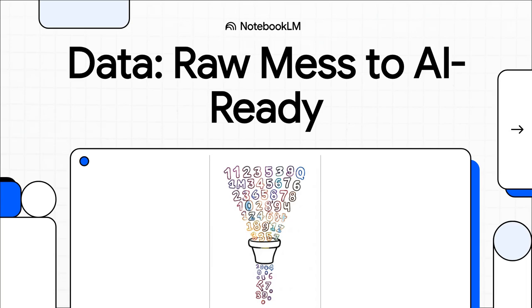All right, let's jump right in. Today, we're going to follow a single messy piece of data on its incredible journey. We're going to see how it goes from total chaos into something an AI can actually understand and use. So let's trace the path, step by step.